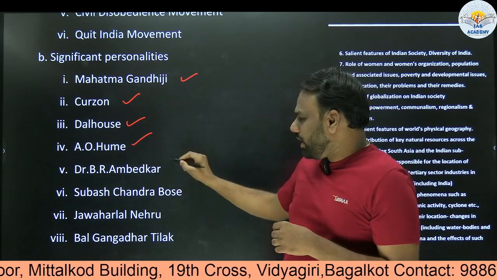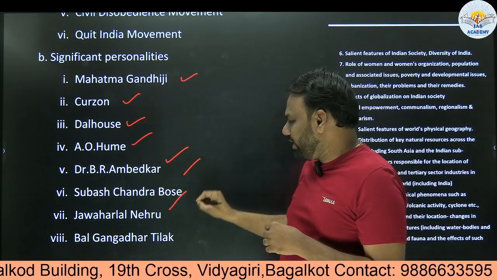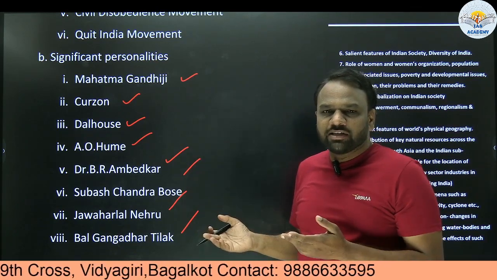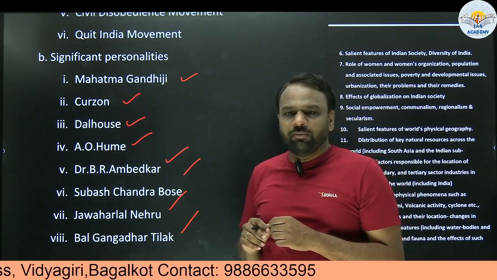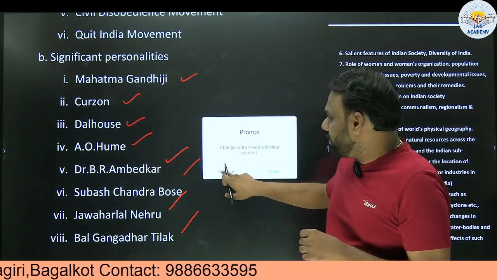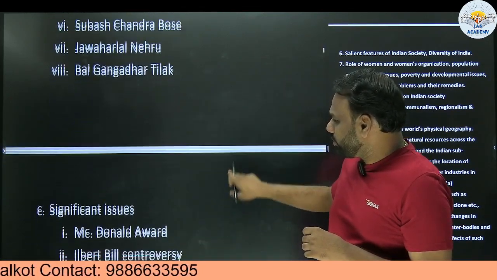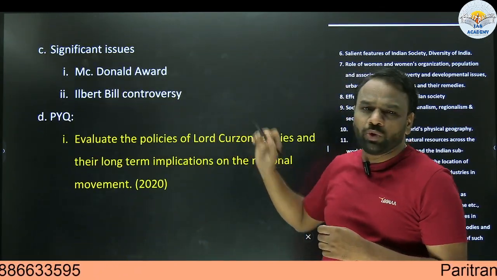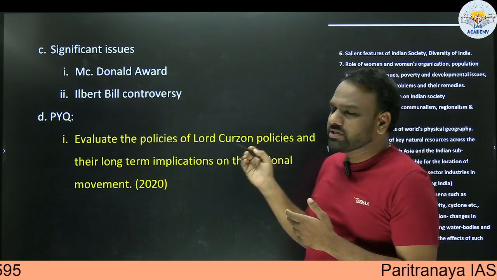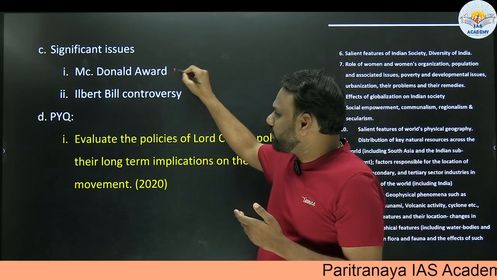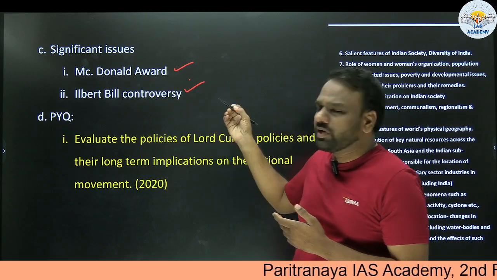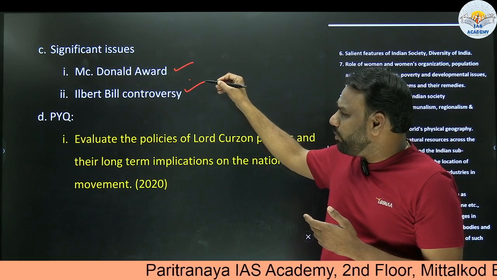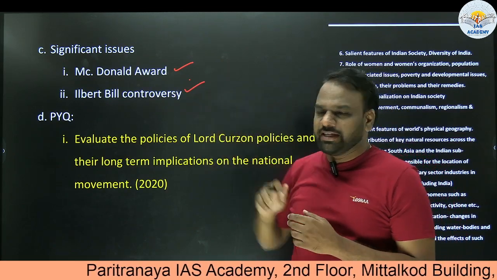Similarly, A.O. Hume, Dr. B.R. Ambedkar, Subhash Chandra Bose, Jawaharlal Nehru, Bal Gangadhar Tilak. We need to understand the various famous personalities and their contribution to India's freedom movement, or their contributions in Indian history. Next, significant issues. Again, I have listed just one or two issues here. In history, we will come across issues like MacDonald Award, Ilbert Bill controversy. What are these? We will be discussing them in history classes. If you want to know about them, you can refer to our videos pertaining to history.